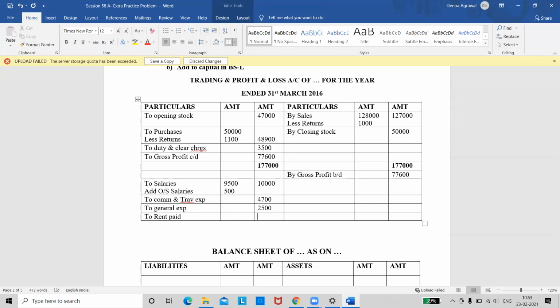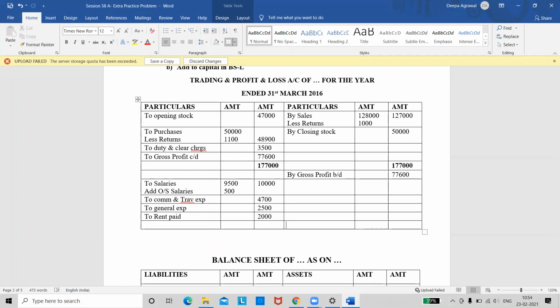No, ma'am. There's no adjustment. Okay. So rent paid also 2,000. Next transaction. It's commission received. So where should I take? Credit side. Correct. So by commission received.